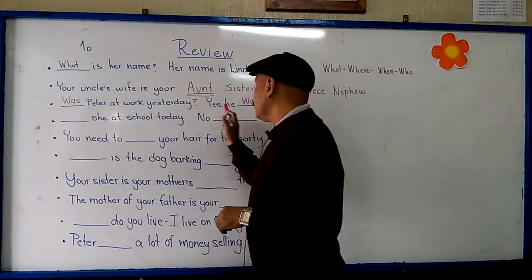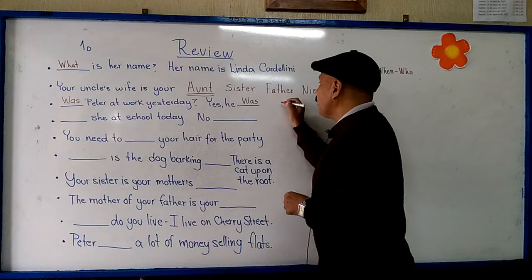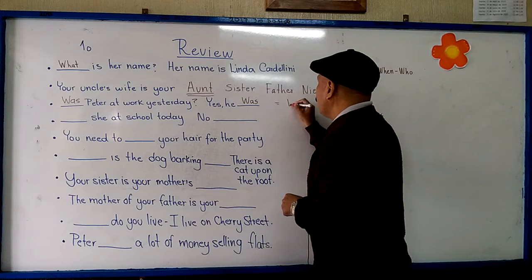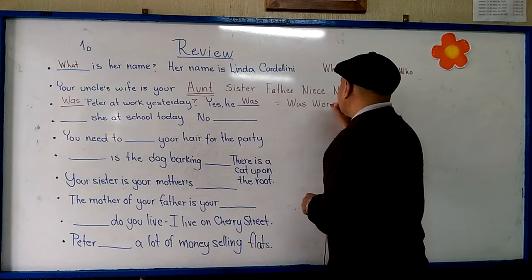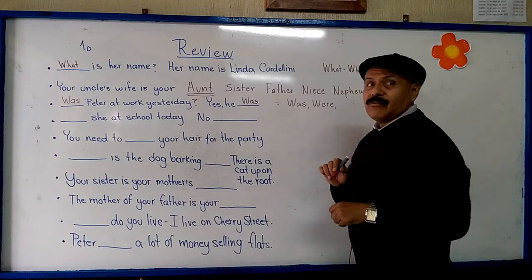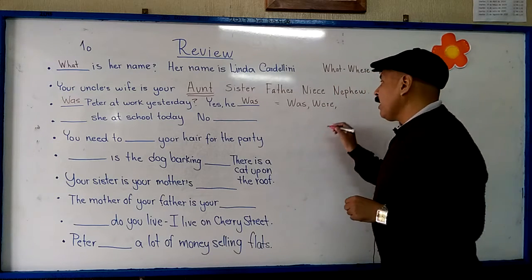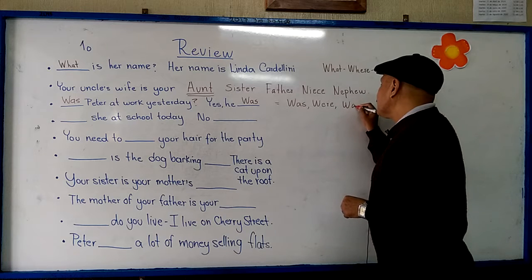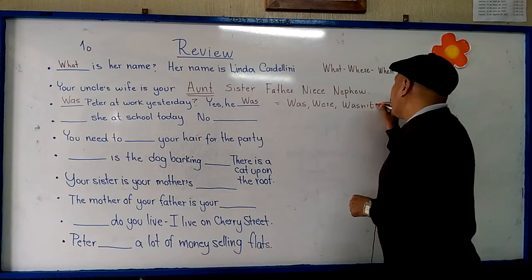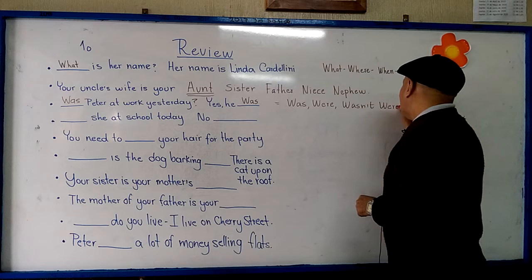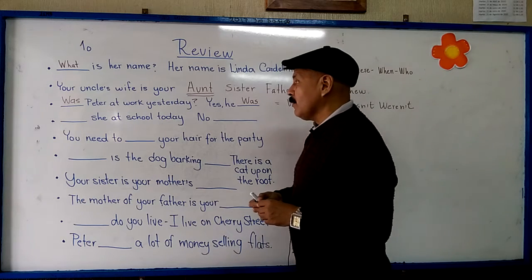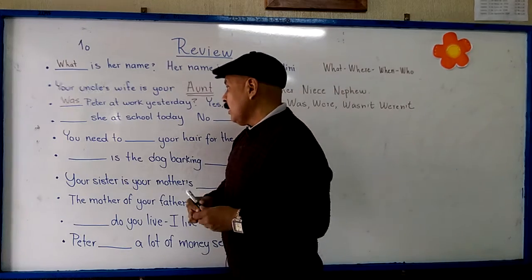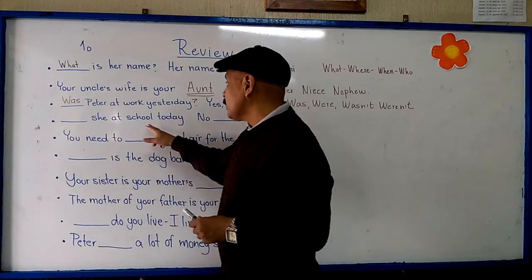So was. In this case, remember also you have to study was, you have to study were, that is the affirmative for the verb to be, the past tense, and you have to study wasn't and weren't. Weren't is the negative and wasn't for this form. Now, the next one is she at the school today.